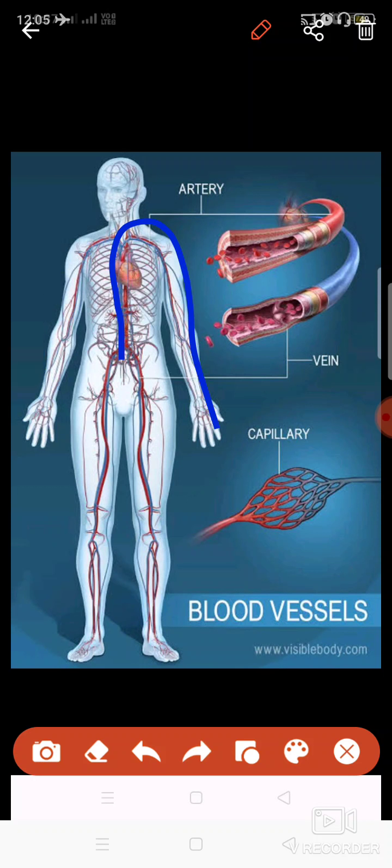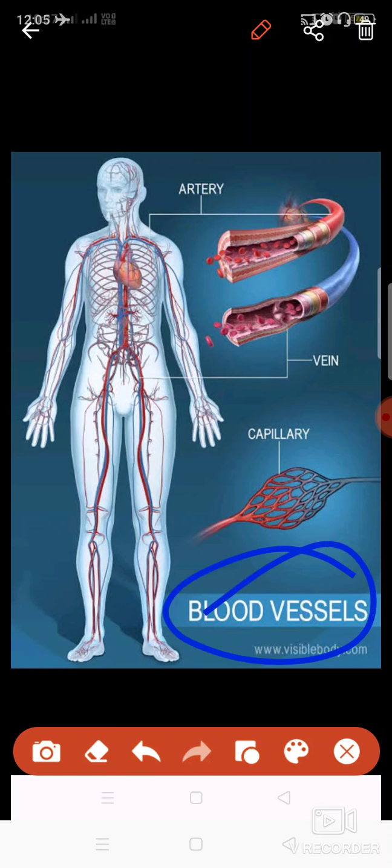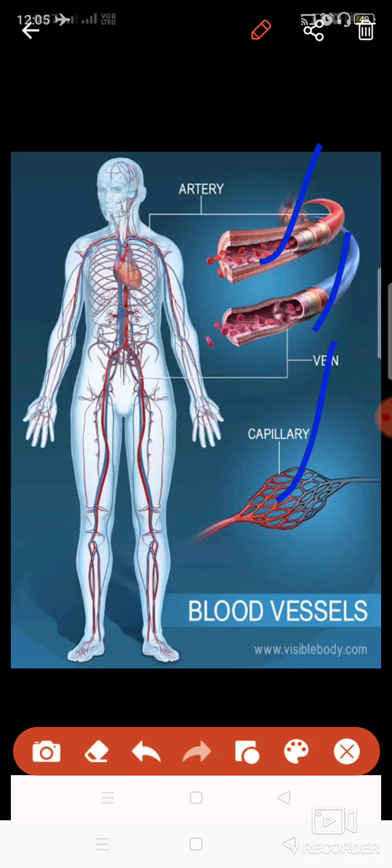There will be one main blood vessel, that is aorta or the vena cava, and from it many smaller ones are produced, which are connected to other parts of the body. So blood vessels are of three types: artery, vein, and capillary.